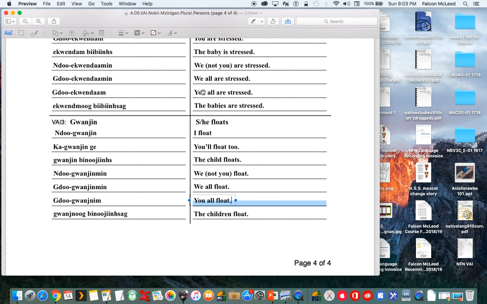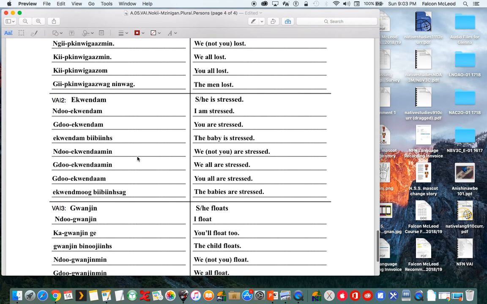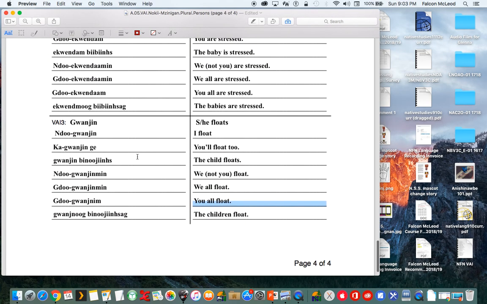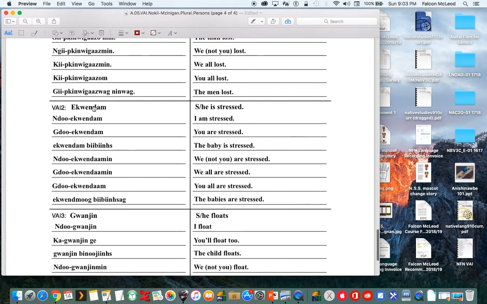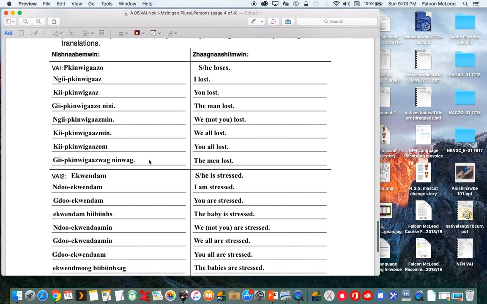There we go. So that is what's expected of the worksheet. So make sure to pick your own VAIs, VAI2s, and VAI3s and conjugate them like I did here.